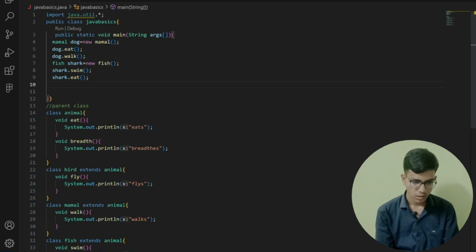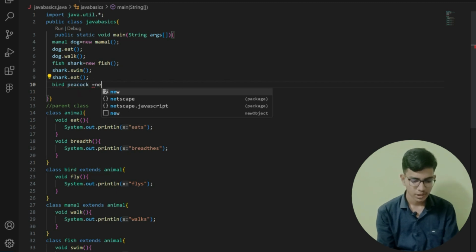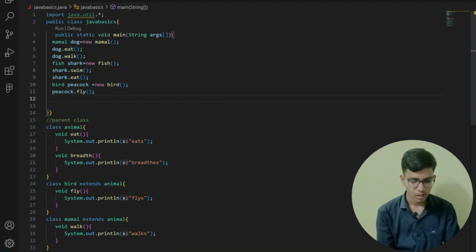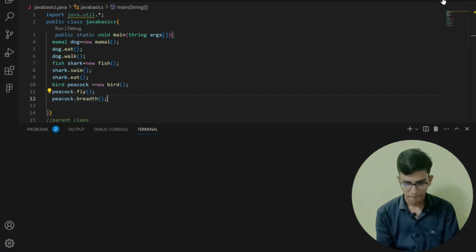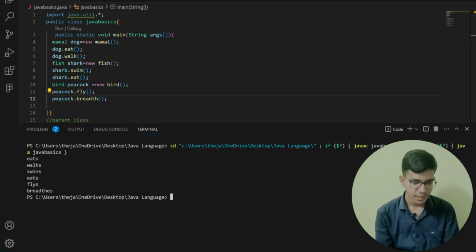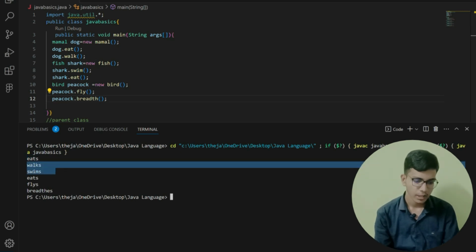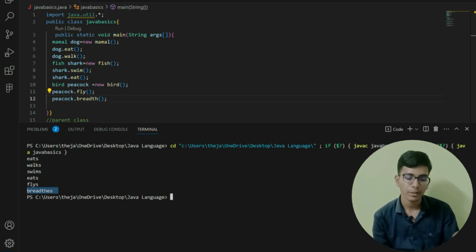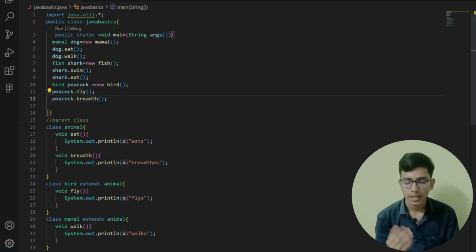Okay, now I am creating another object for bird, peacock equals new bird. After that I am calling peacock dot fly, and peacock dot breathe functions. Now let me save this and run. You can see that dog can eat, dog can walk, fish can swim, fish can eat. After that peacock can fly, and peacock can breathe. So this is how hierarchical inheritance works.